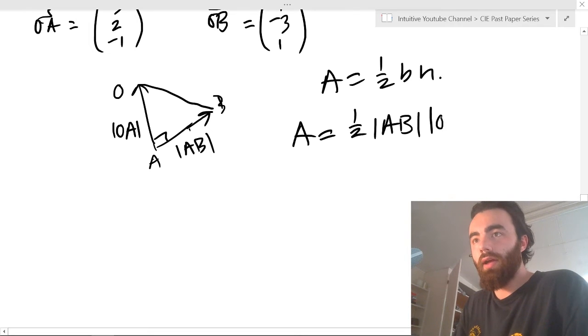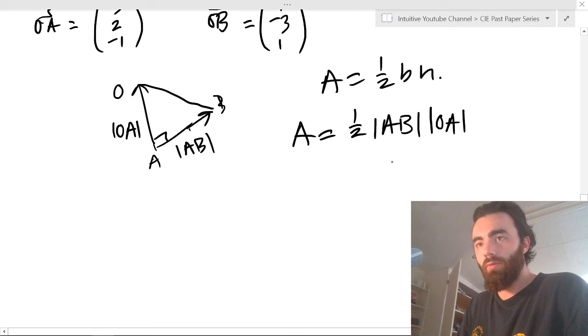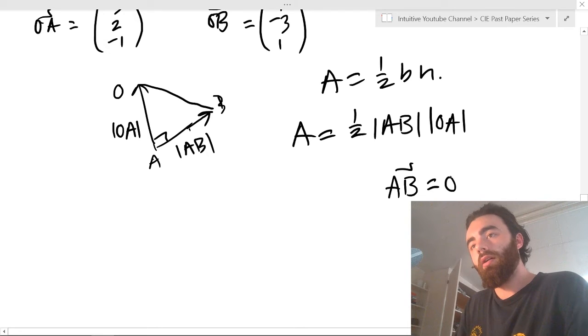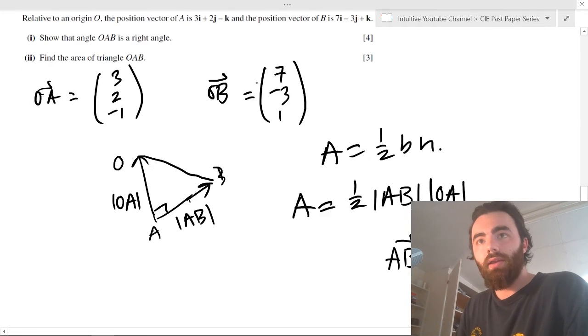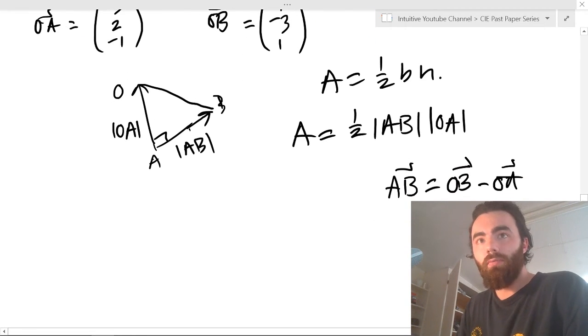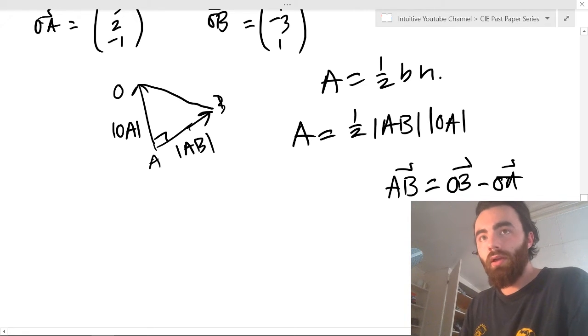Times the length OA. Well, we found AB before. AB was equal to OB minus OA, which equals 7 minus 3, which is 4, minus 5, 1 minus 2 is 2.